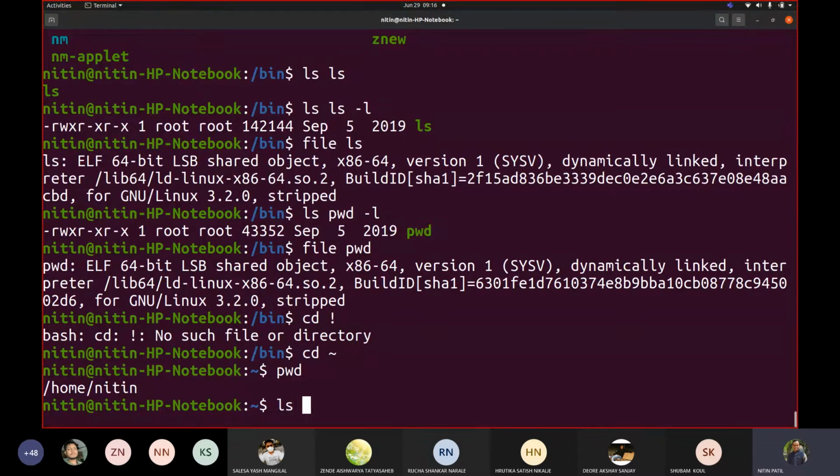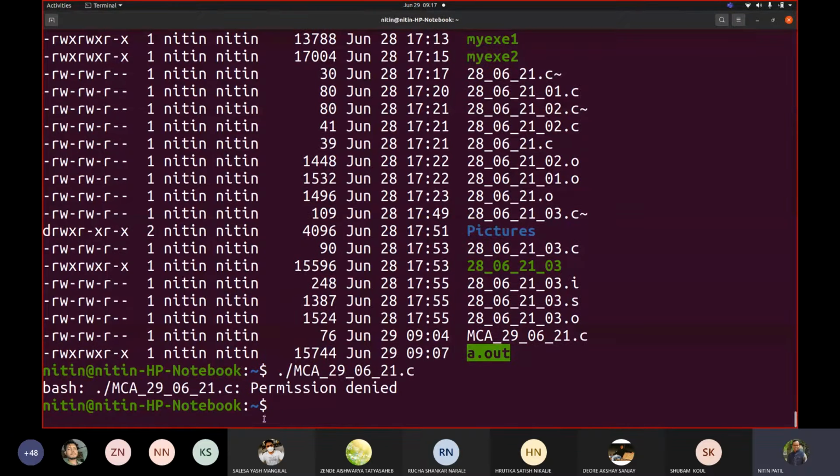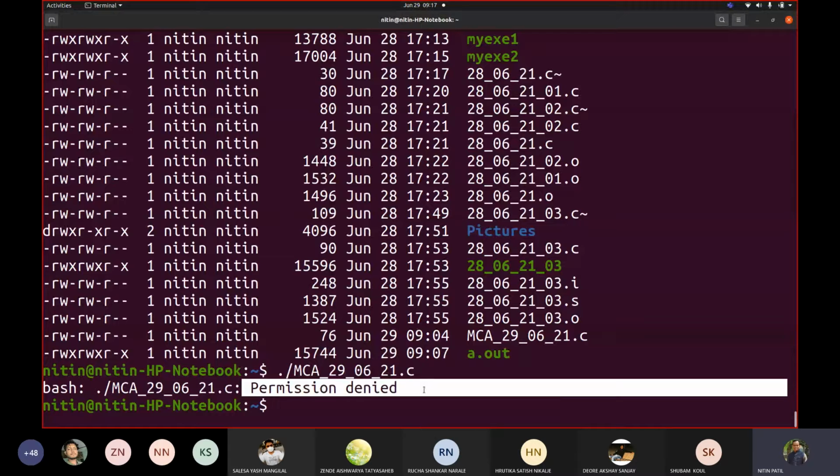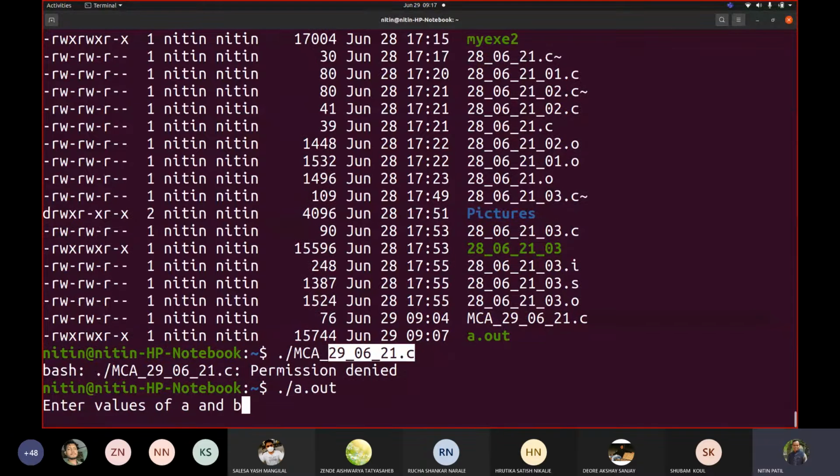So if I list my files, you may see this is my executable a.out. That's why it is shown in green. And this was my source file. This is my directory. So these are the color combinations chosen by your OS. Now when I create an executable and write dot slash, this is how you execute the code. If I write my source code like this, it may not permit you because this is not an executable. But if I do the same thing for my executable, it executes.